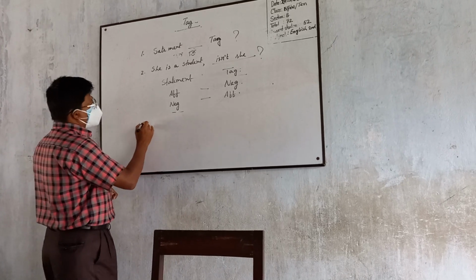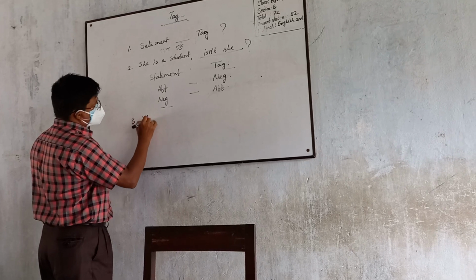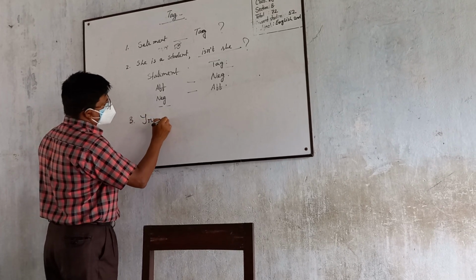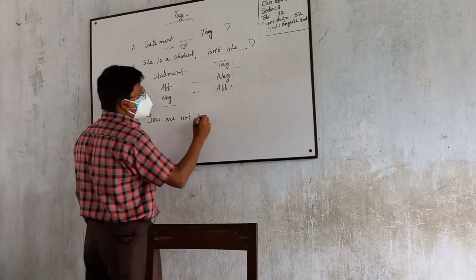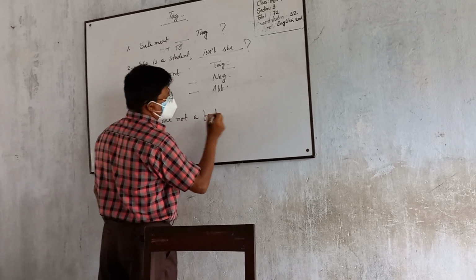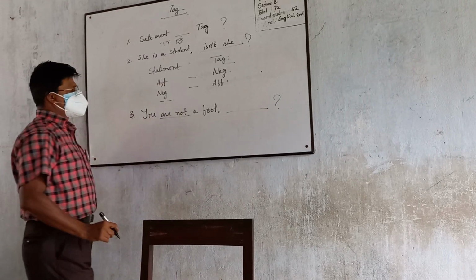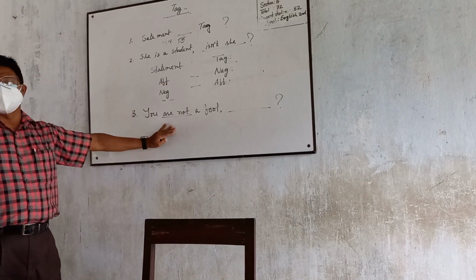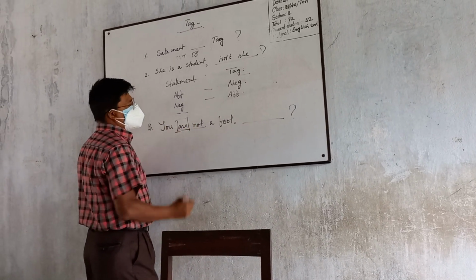So if the statement is "you are not a fool," comma, dash, question mark. Here is the statement and the statement is negative and it has the helping verb.